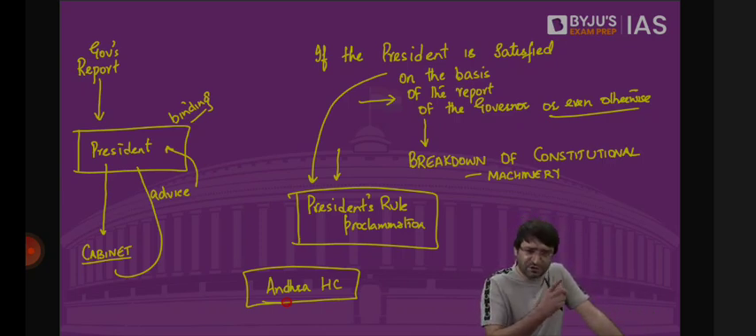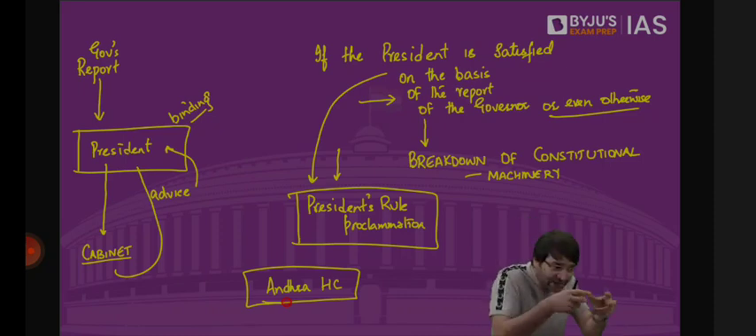It did not say we recommend imposition of president's rule. It only said we will see whether we can recommend imposition of the president's rule. And everybody criticized this, saying, how can judiciary get involved in this matter? And where does judiciary derive its power? How can judiciary recommend president's rule?